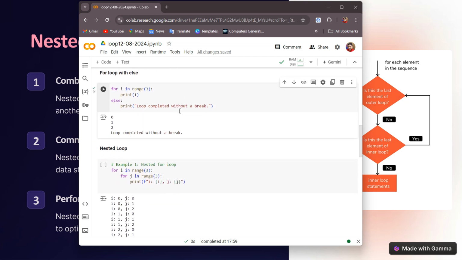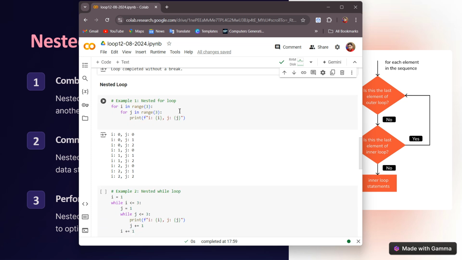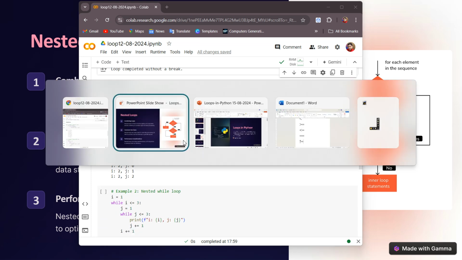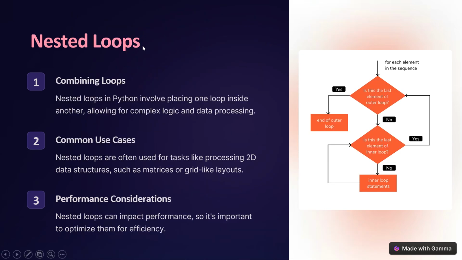So I'll come to the next topic, nested loop, but before going to the nested loop, let me show you the PPT first. What is a nested loop? A loop inside another loop. When we are writing a loop inside another loop, it is called a nested loop. So I am coming to the nested loop example.